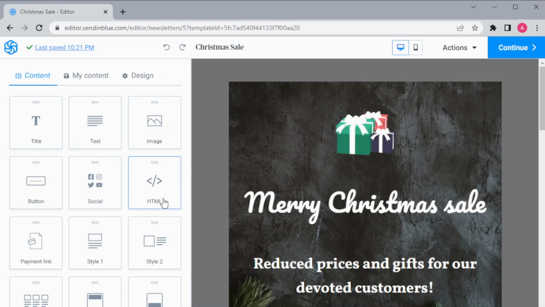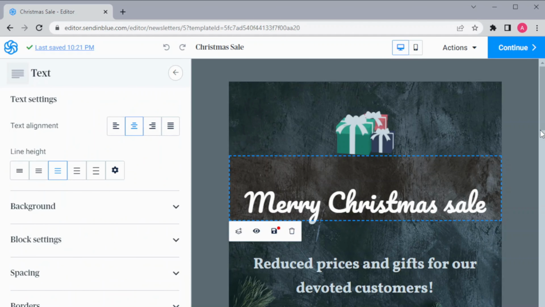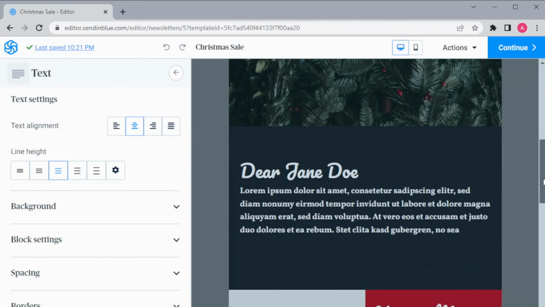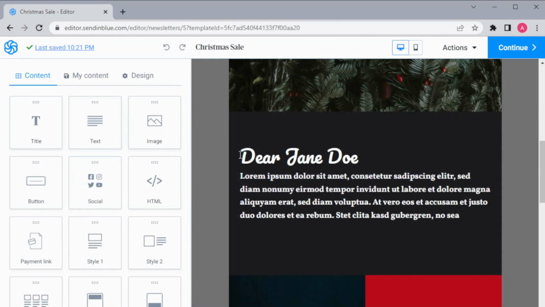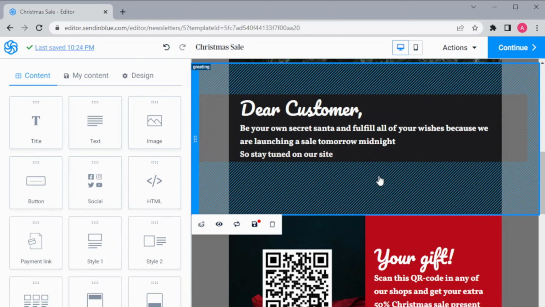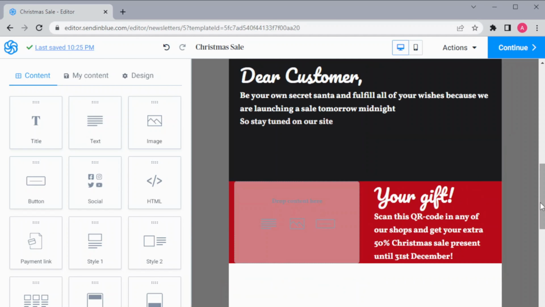So here we are inside our editor, and from here we'll be doing all the basic changes, and as you can see everything looks good up here, but as we scroll down we have to change this. So I'm going to select it and replace it with my own, and then you can change this QR code with your own, and if you don't have any, then you can just simply delete this block from here.